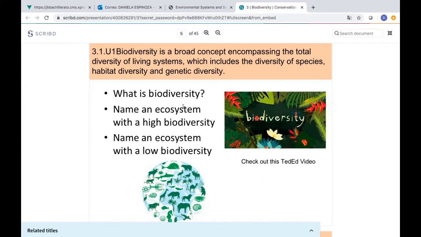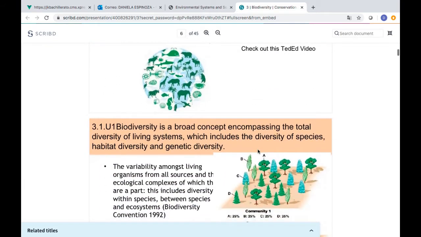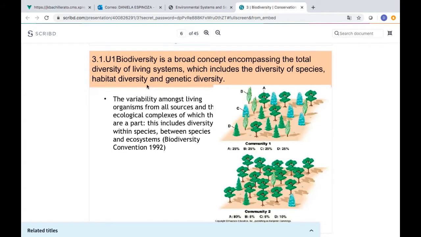So, name an ecosystem with a high biodiversity: the jungle, the forest. Name an ecosystem with a low biodiversity: maybe tundra is an ecosystem like that. But why are those ecosystems high or low when we talk about biodiversity? Depending on the amount of species that we have in an ecosystem, we define whether it is biodiverse or not.